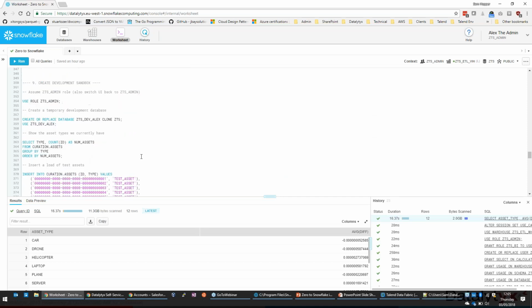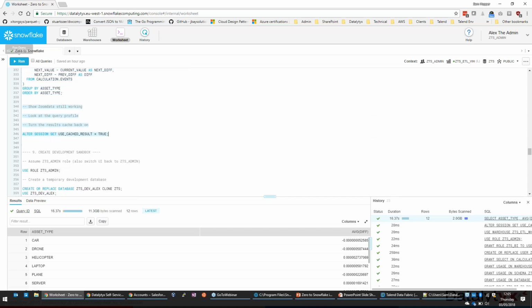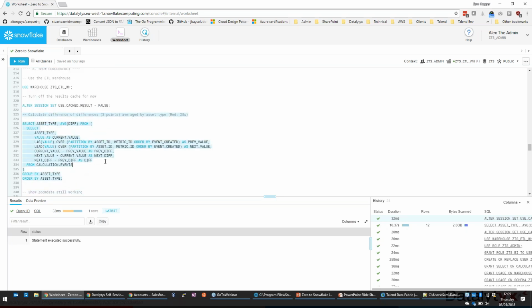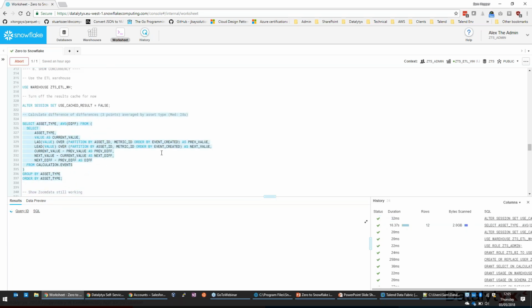I'm just going to turn the query cache back on. Yes, I did. So I was explaining about the caching. If you run exactly the same query twice, or any number of times, in fact, within the same 24 hours, any subsequent runs will come straight out of the cache. So results of every query are cached in a result set cache in Snowflake. So for example, if I run this query again, I'll just switch the cache on.